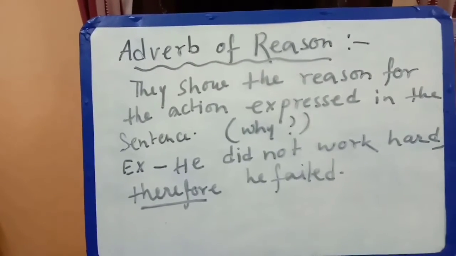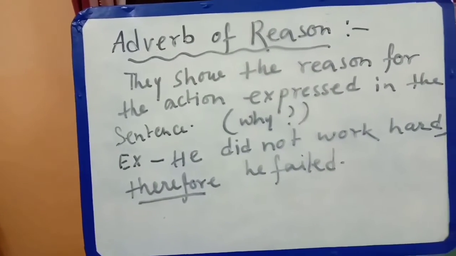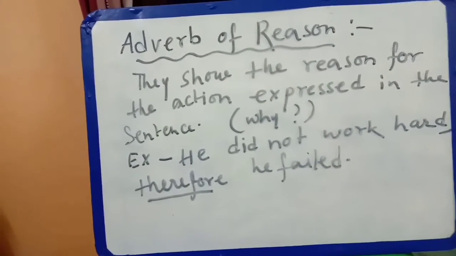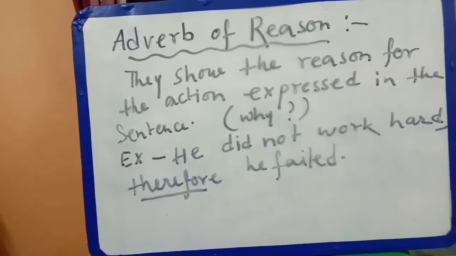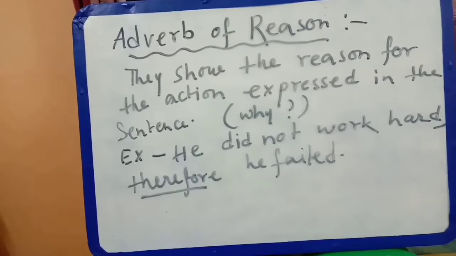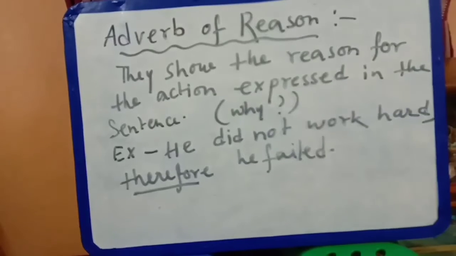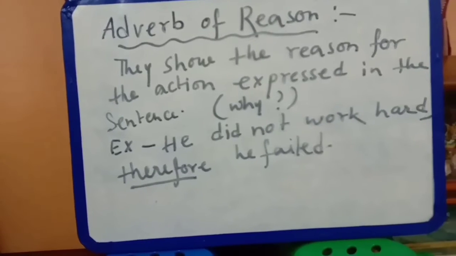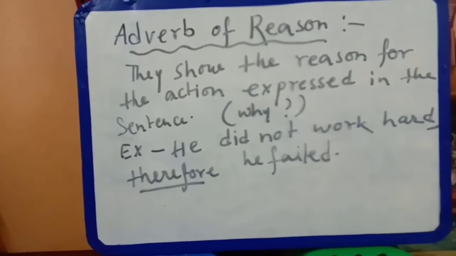Example, here I have written, he did not work hard, therefore he failed. Okay, so what is the cause of his failure? That is, he did not work hard. Therefore, this word would be the reason, that means the adverb of reason. That's why I have underlined here, therefore. He did not work hard, therefore he failed. So what is the cause of his failure? That is, he did not work hard, and therefore is actually the reason for the action expressed in the sentence. This therefore would be the adverb of reason. Okay,